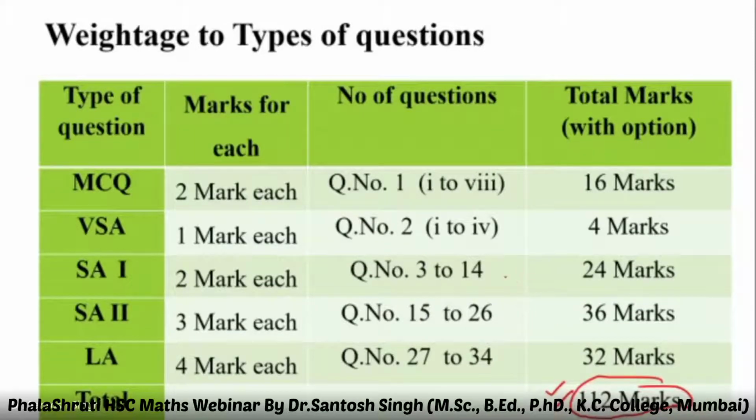And from here, you need to attempt. This is 16, this is 4, this is 8 to just 16, and that is 8 3 just 24, and here 20. This is compulsory, you have to attempt, and these are given with options.